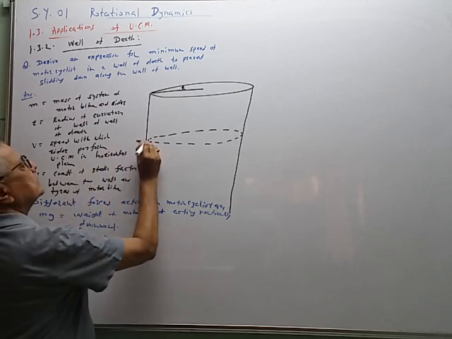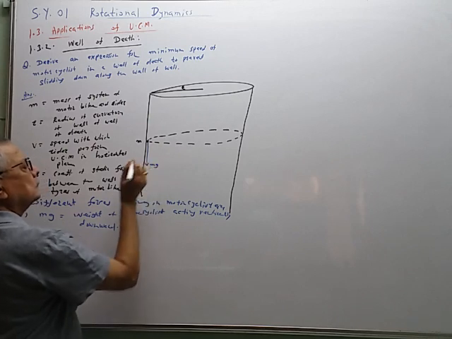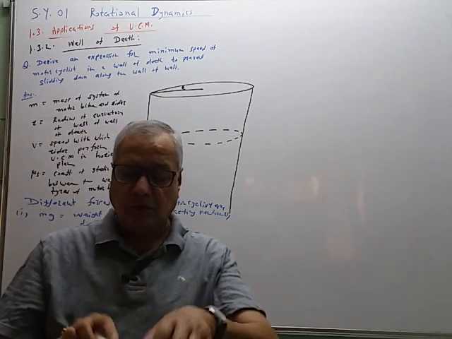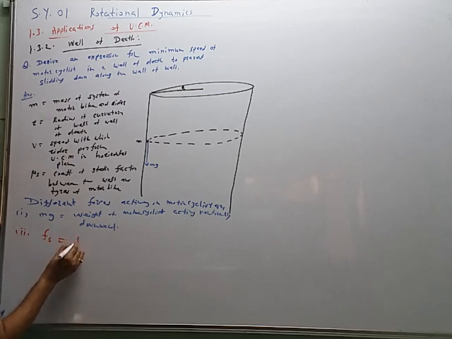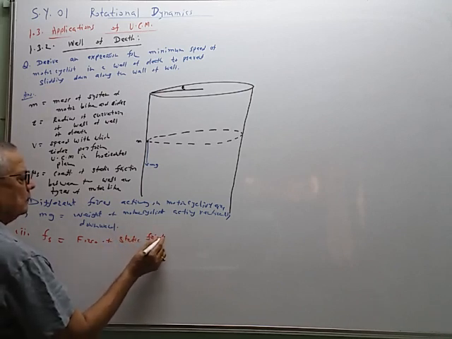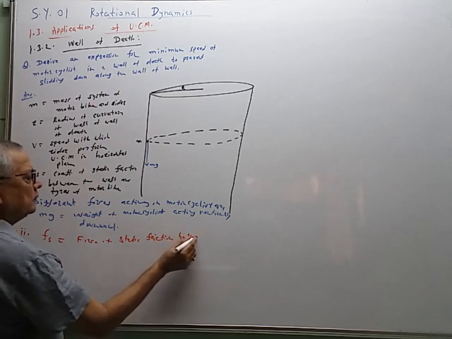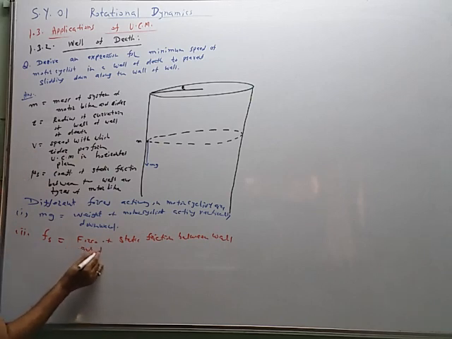So this mg is acting in this direction. Fs is equal to the force of static friction between the wall and the tires. Therefore, it acts vertically upward.